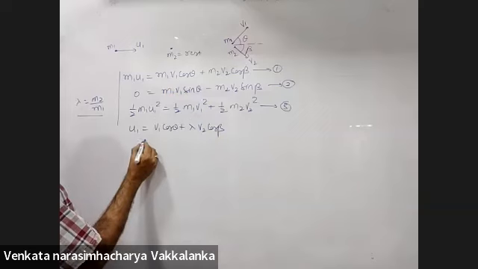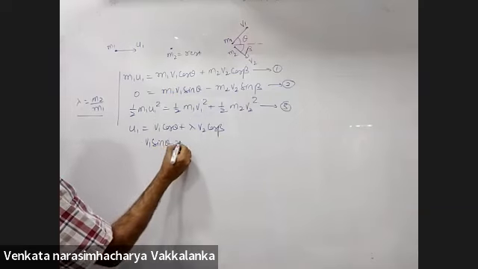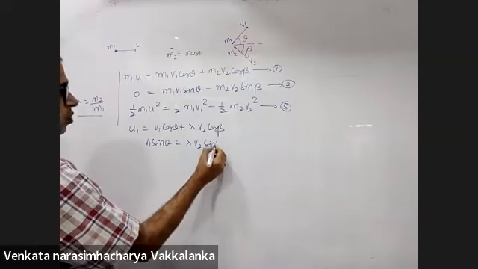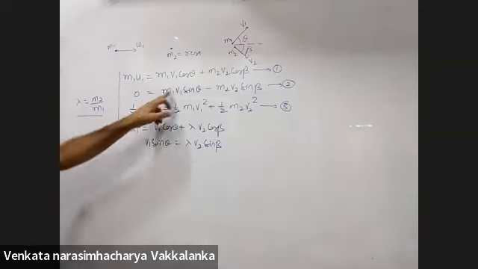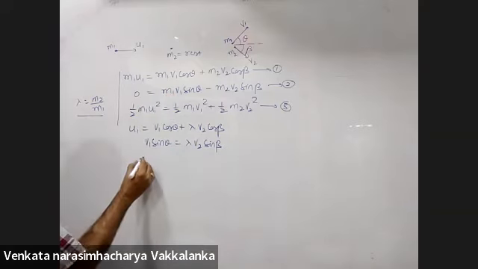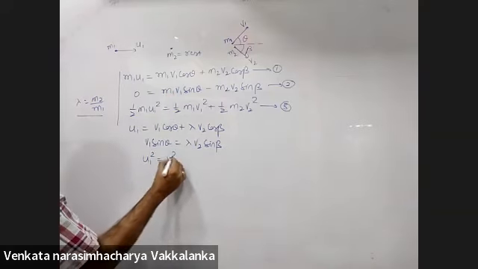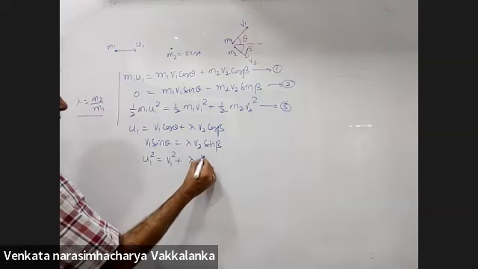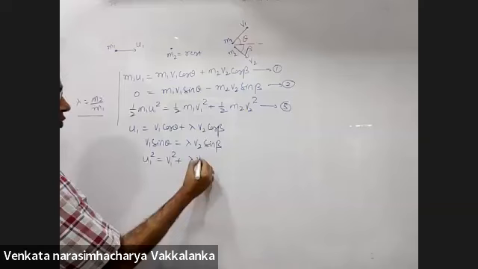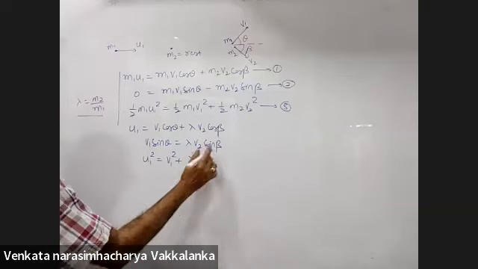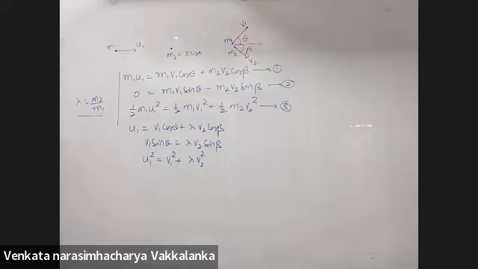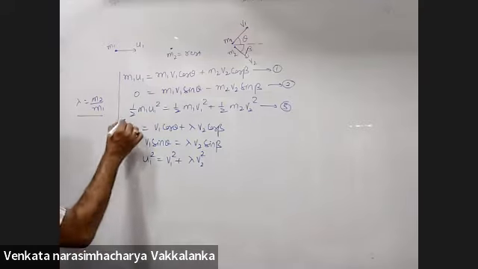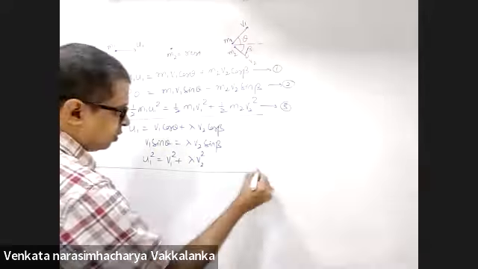Second equation: v1 sin theta is equal to lambda v2 sin beta. I divided by m1. Third equation will be u1 square is equal to v1 square plus lambda v2 square. So far, so good? Now from the first two, step by step, you should know which steps we are going through.